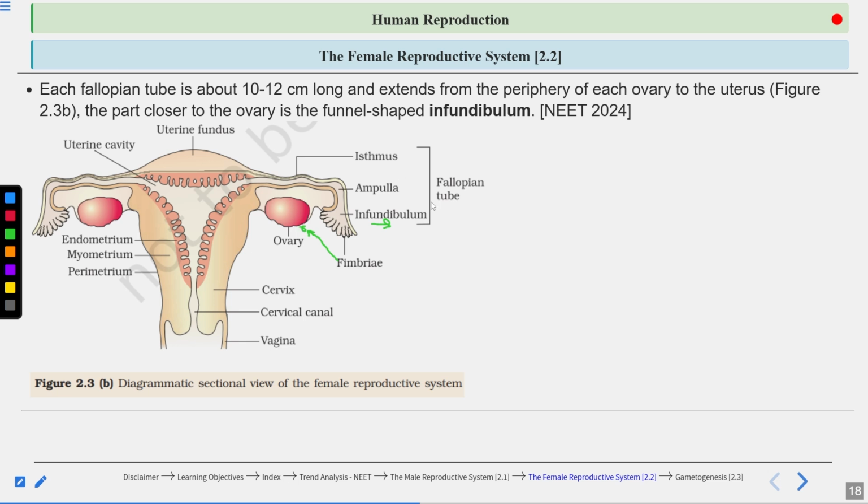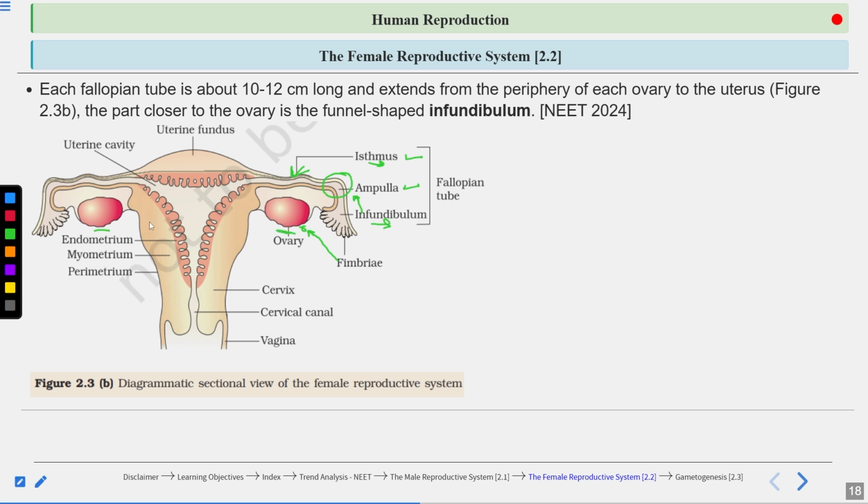Alright. So infundibulum, ampulla and isthmus. These are the three parts of the fallopian tube. So infundibulum leads to a wider part known as the ampulla. And remember, ampulla is the site of the fertilization. Means the egg and the sperm meet together in the ampullary region and then they fuse with each other to form the zygote. This takes place in ampulla. Then ampulla leads to a narrower region known as the isthmus. Okay. Clear? These are the ovaries.